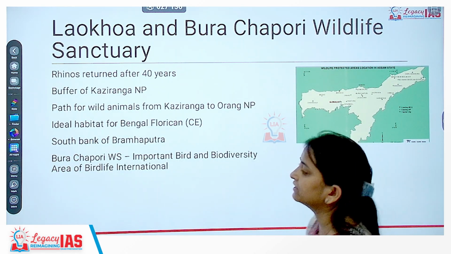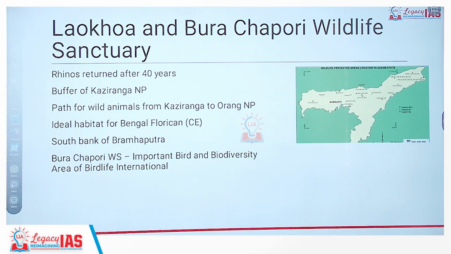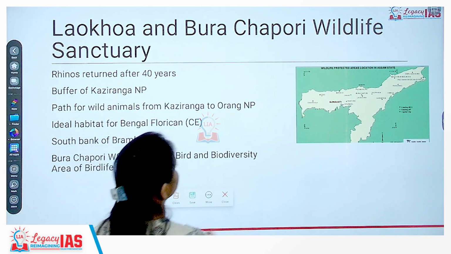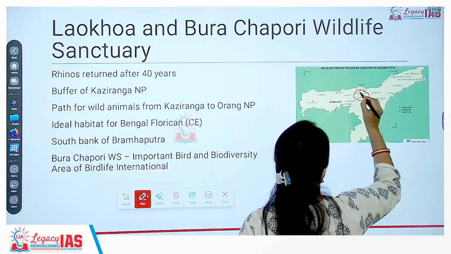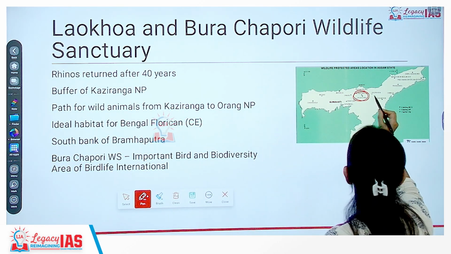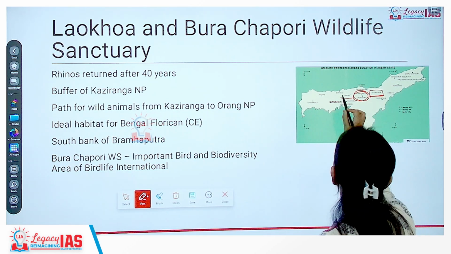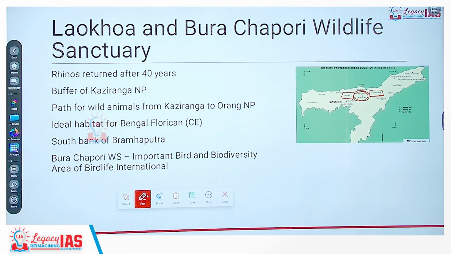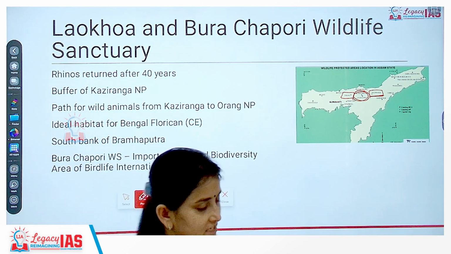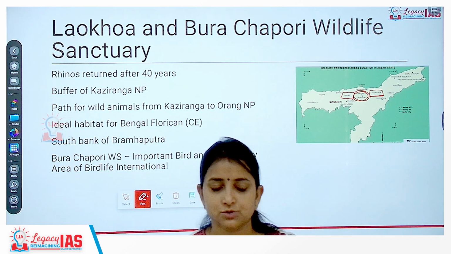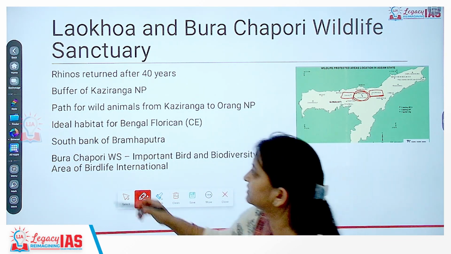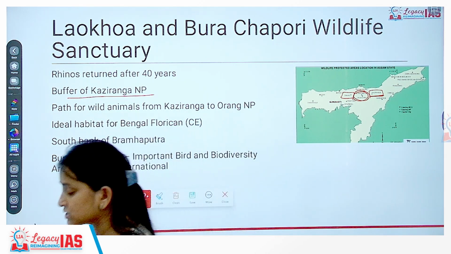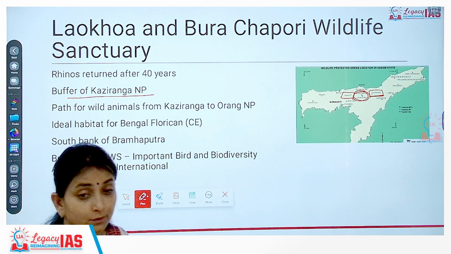Now entering into the protected areas. The first protected area, this is in Assam, Laukhoa and Bura Chapori Wildlife Sanctuary. This is the location of Laukhoa and Bura Chapori Wildlife Sanctuary. To its eastern side we have Kaziranga, to the western side we have Orang National Park. So Laukhoa as well as Bura Chapori Wildlife Sanctuary is an intermediate or boundary zone between Kaziranga and Orang National Park. So this is the buffer of Kaziranga National Park, and for the first time in the past 40 years, one-horned rhinos were not found in this region.